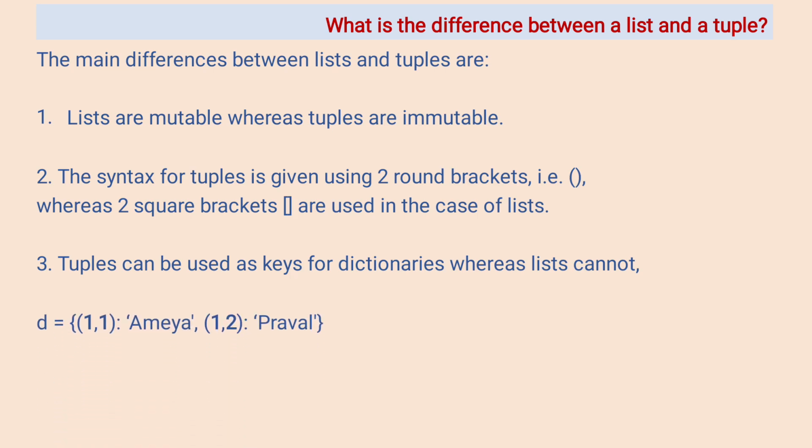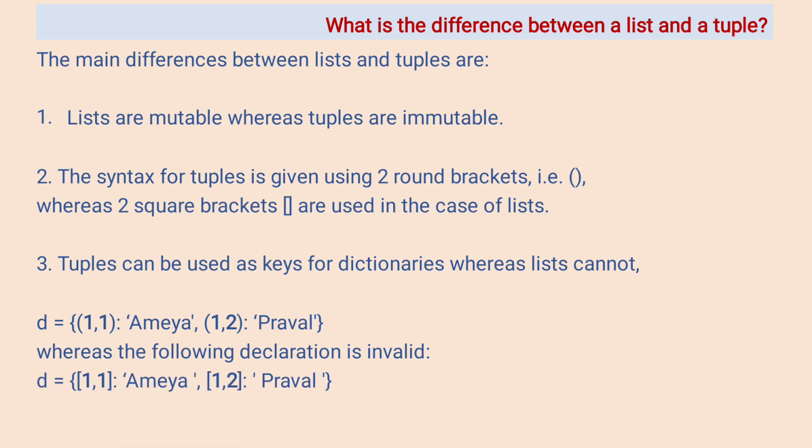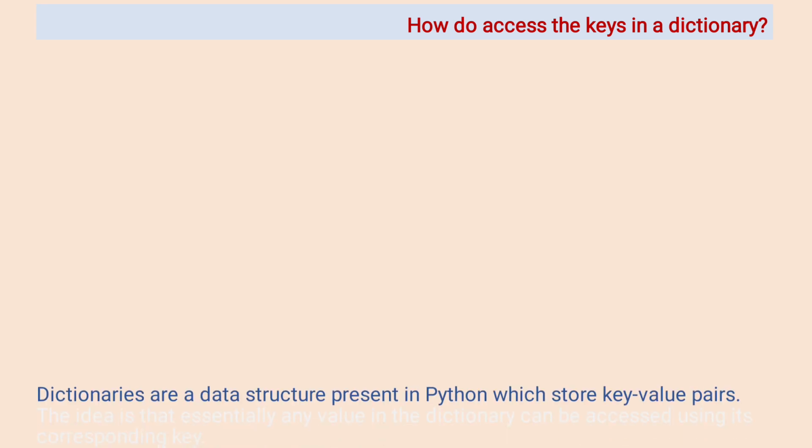As you can see, the code where variable d is equal to a tuple in the curly bracket is valid, whereas the following declaration is invalid, where variable d is equal to a list written in the curly bracket. That is invalid.